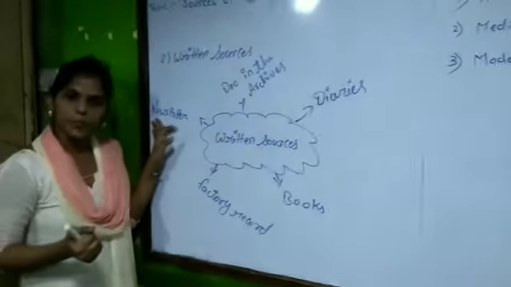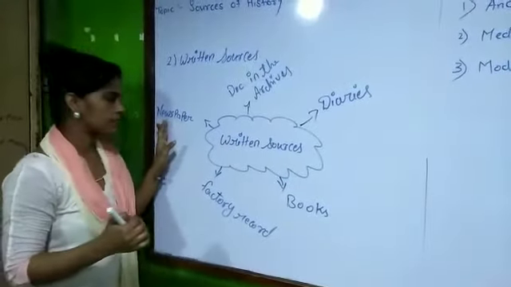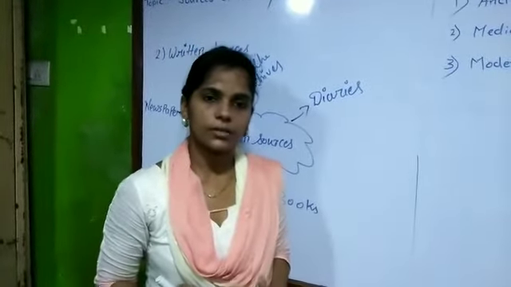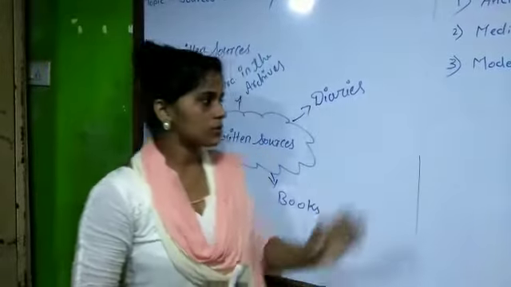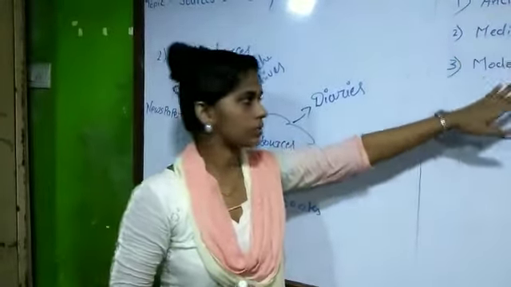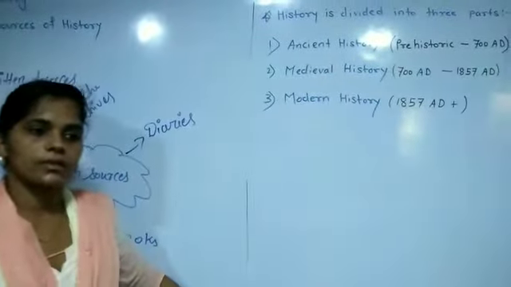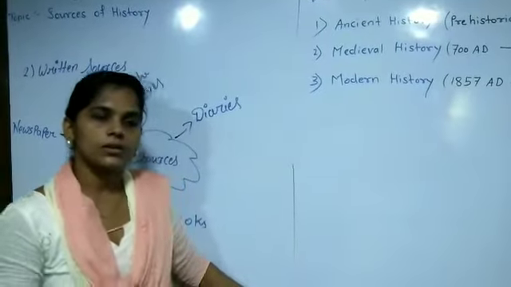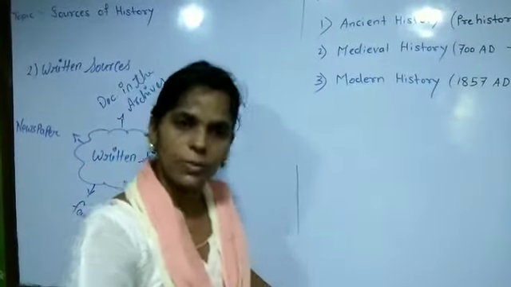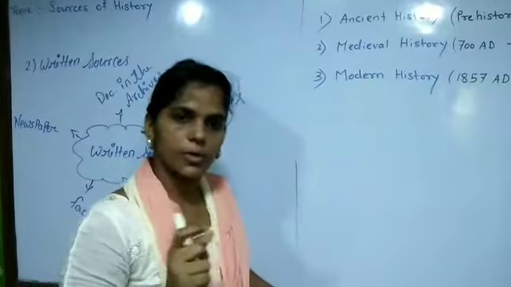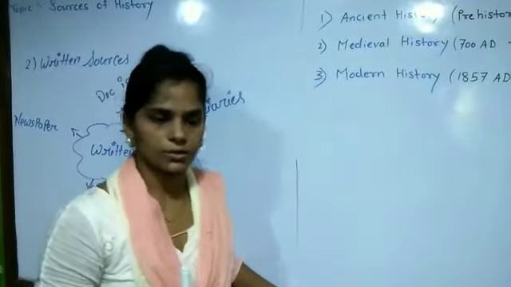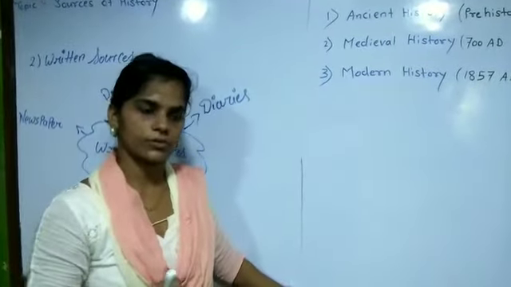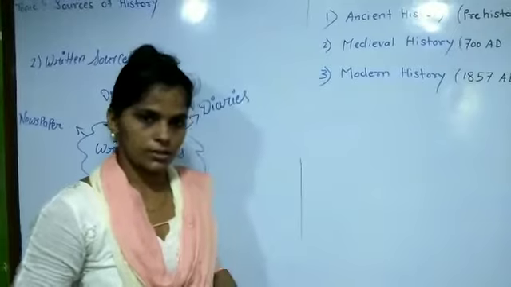Second last one is newspaper. See guys, we have differences in newspapers. Now we get the newspaper on a daily basis. Even we get varieties of newspaper. But in the time of medieval history or on the time of modern, as we know, they were not getting the newspaper on a daily basis. They were getting the newspaper through the month or half of the month, quarterly, or weekly, because they didn't have, as I told in the beginning, such facilities to get each and everything much faster, right, like now.